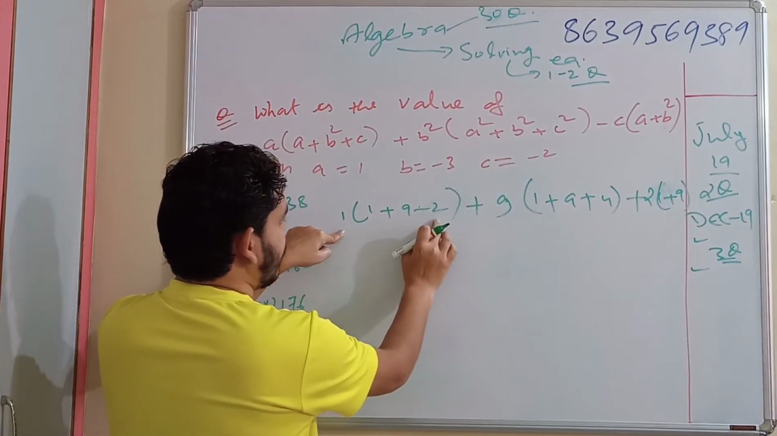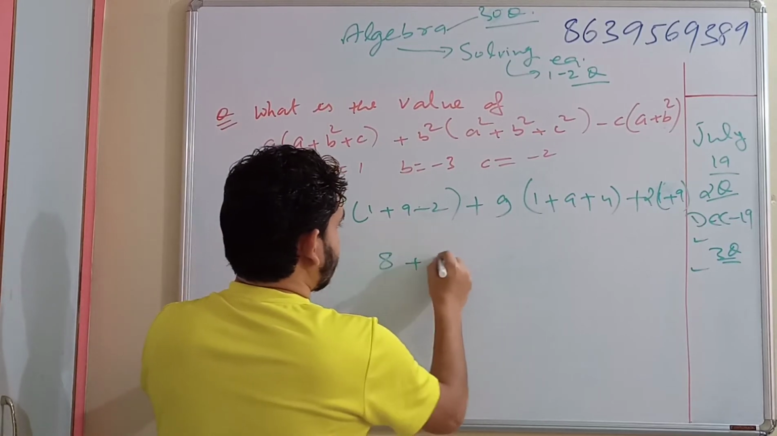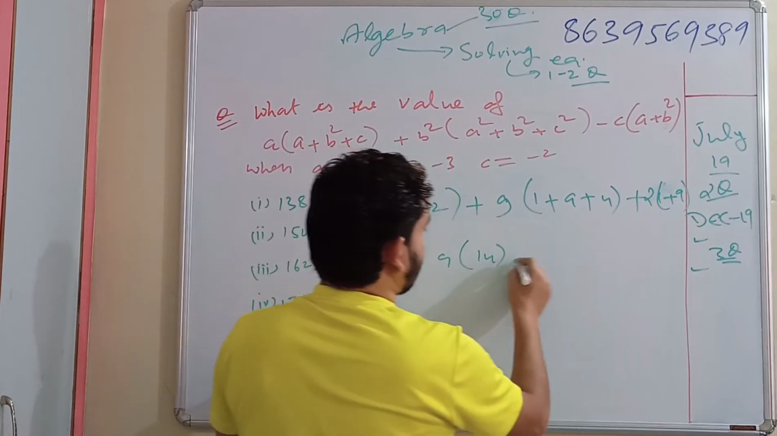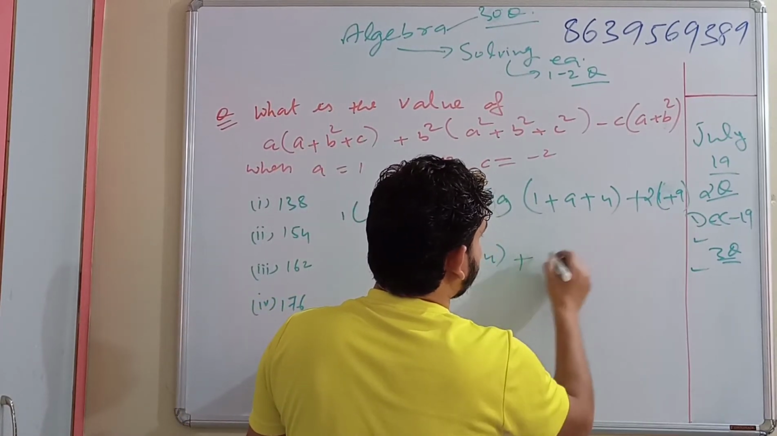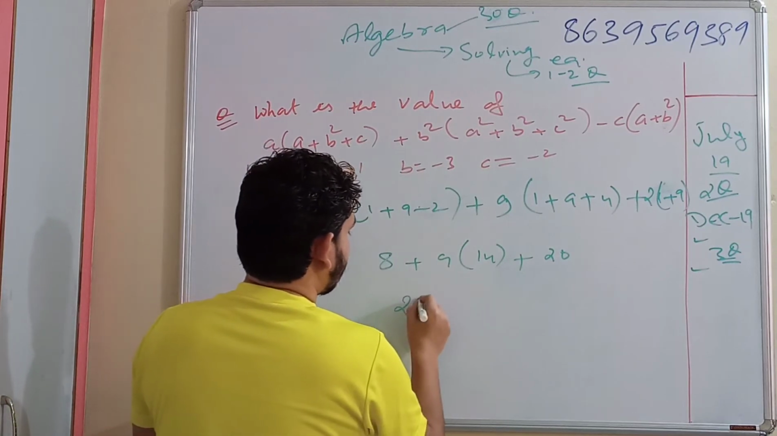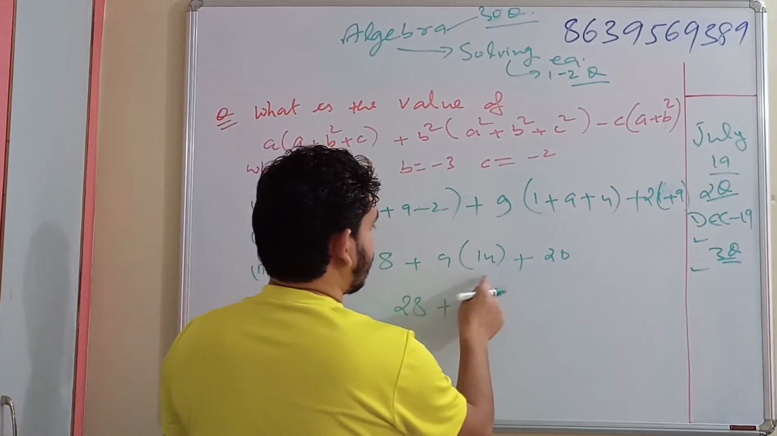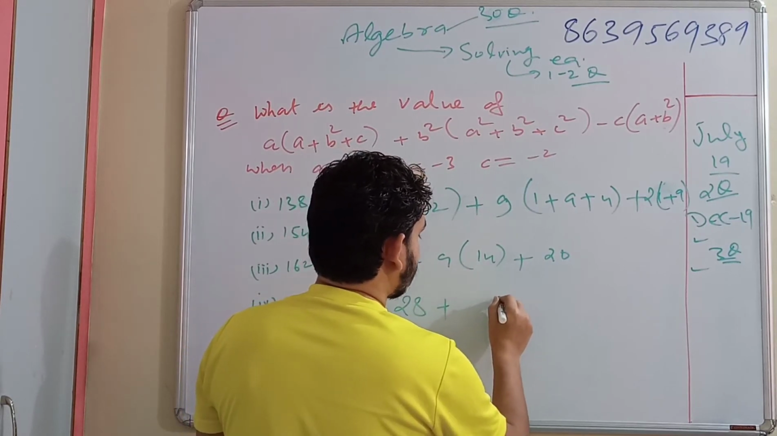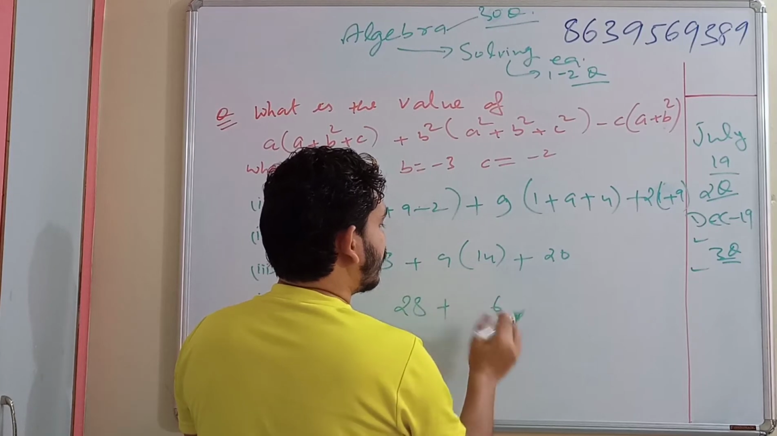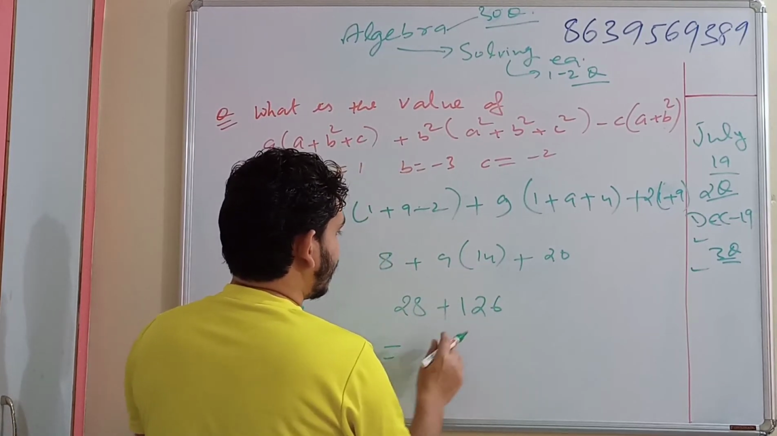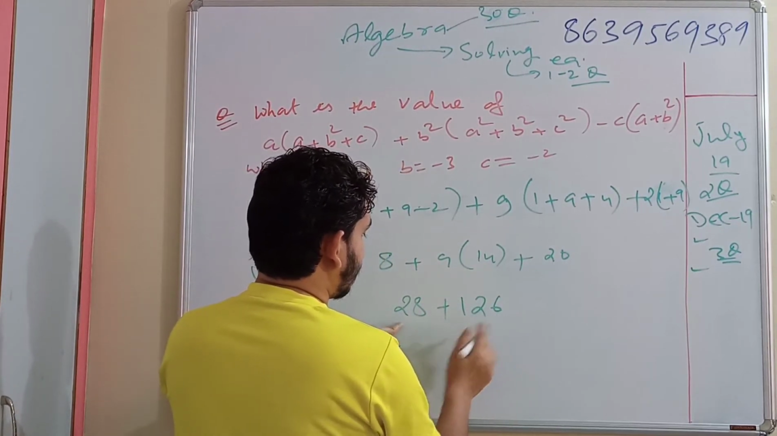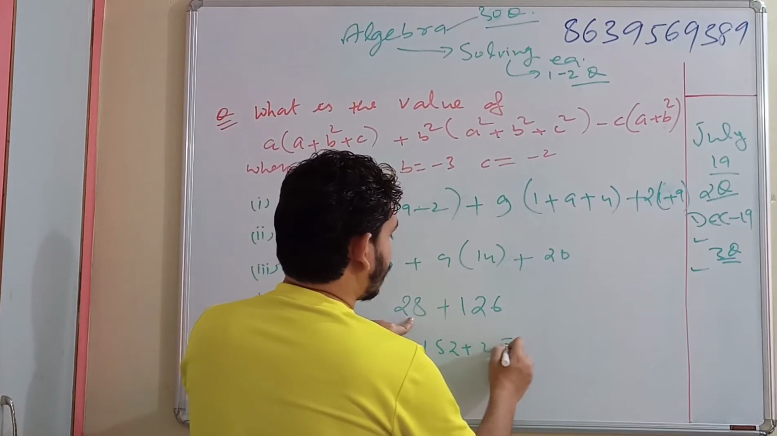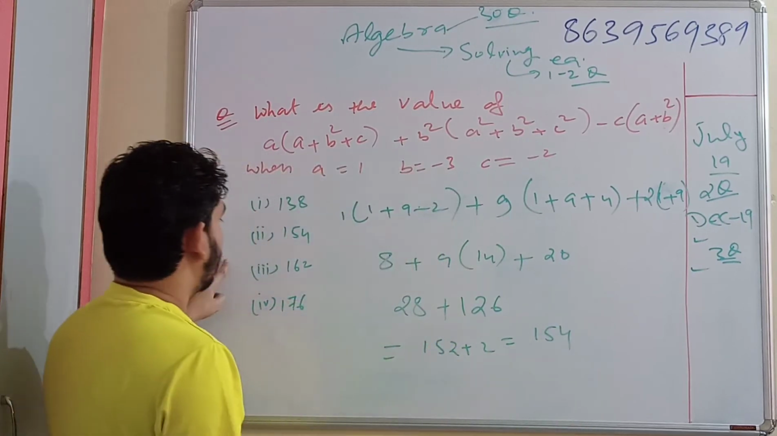1 plus 9 is 10. 10 minus 2 is 8, plus 9 times of 1 plus 9 is 10, plus 4 is 14, plus 2 times of 10, that is 20. Here this becomes 28, plus 14 times 9 will be 126. Multiplying 9 4s are 36, 3 carried, 9 1s are 9 plus 3 is 12. This will remain 126 plus 28. 126 plus 26 will be 152, plus remaining 2 is 154. Option 2.